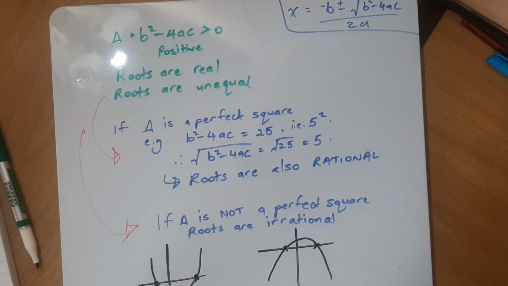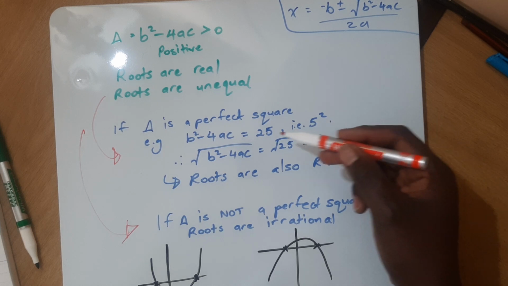If it's a perfect square, like a number that has a rational square root, like 9, like 16, like 25, like 4. These numbers have square roots. So the square root of 25, you say 5 squared, you get 25.